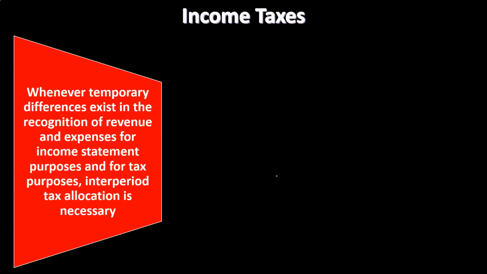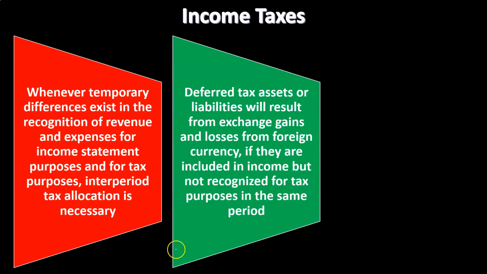Income taxes. We talked about income taxes in the past when we had the combination, but now we have the added problem of the foreign subsidiary, which could complicate the income taxes a bit as well. Whenever temporary differences exist in the recognition of revenue and expenses for income statement purposes and for tax purposes, interperiod tax allocation is necessary. Deferred tax assets or liabilities will result from exchange gains and losses from foreign currency if they are included in income but not recognized for tax purposes in the same period.